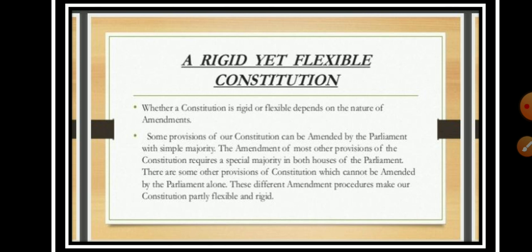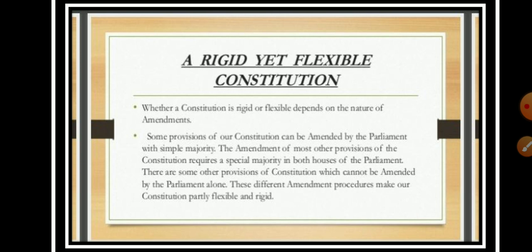The next feature is a rigid and yet flexible constitution. As I have already explained, the Indian constitution is rigid or flexible depending upon the nature of the amendment. The main feature that decides the flexibility or rigidity of our constitution is the amendment, and in some cases the amendment is made by simple majority. In case of a simple majority, the provision is discussed in the parliament, and after it is passed by the simple majority, it is finalized and the constitution has been amended.